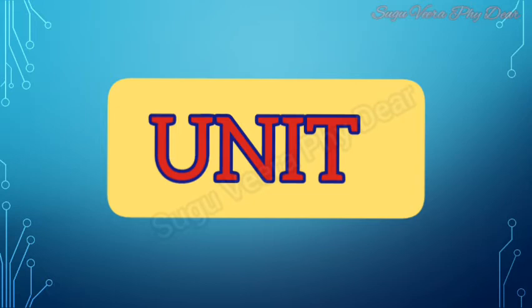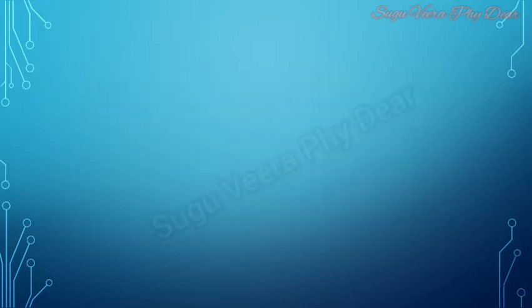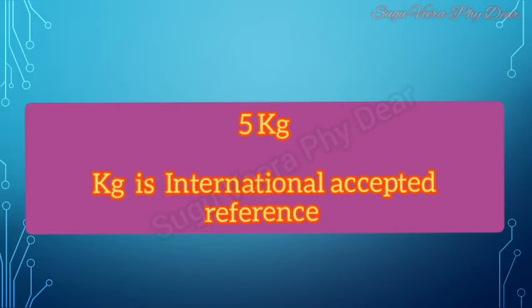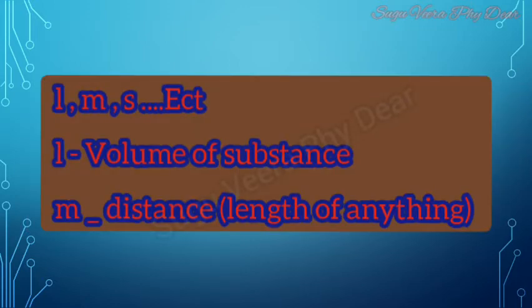Now, how do you convey to the shopkeeper how much rice you want? So you need a unit to identify the rice. For example, you say you want 5 kg of rice. Here, kg is the internationally accepted reference. Everybody would understand. Similarly, we have many units. For example, for length, meter and so on.